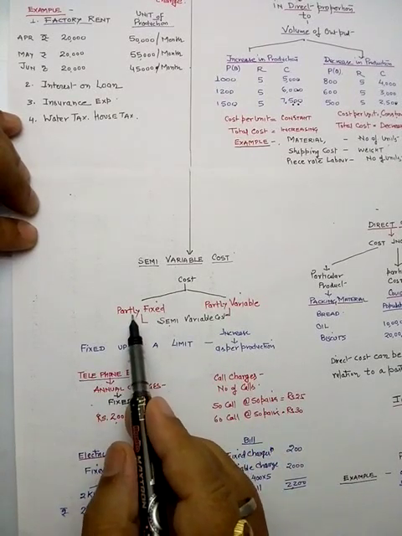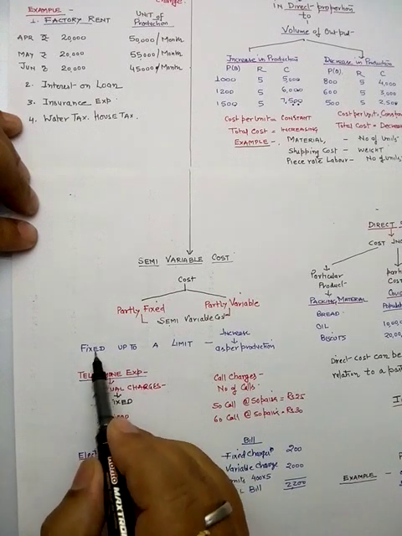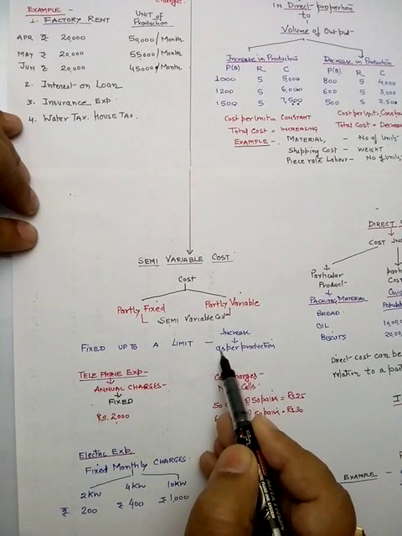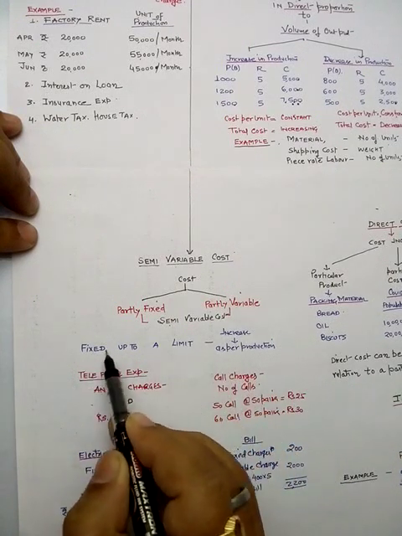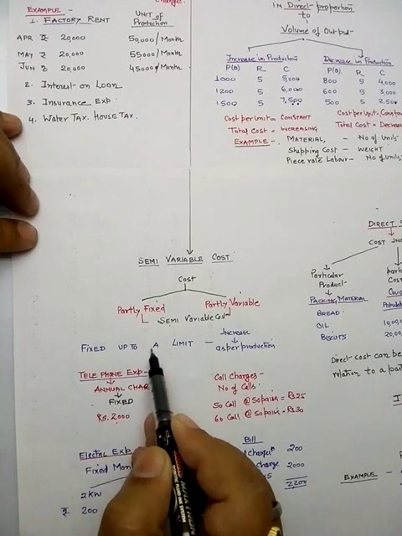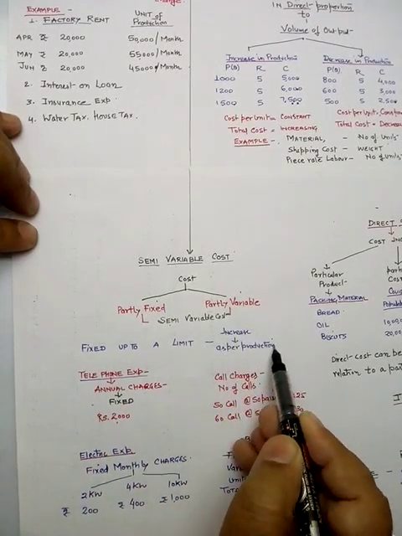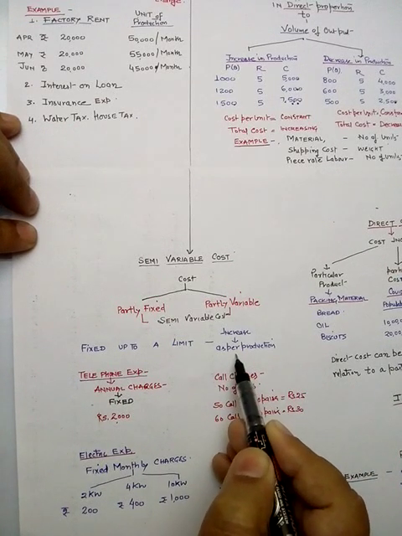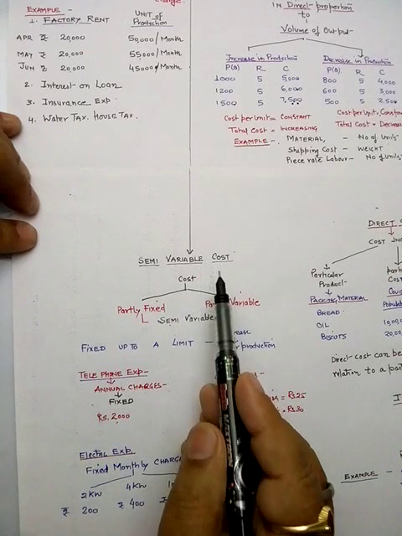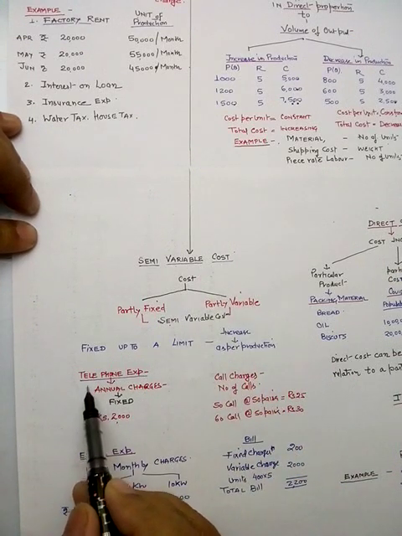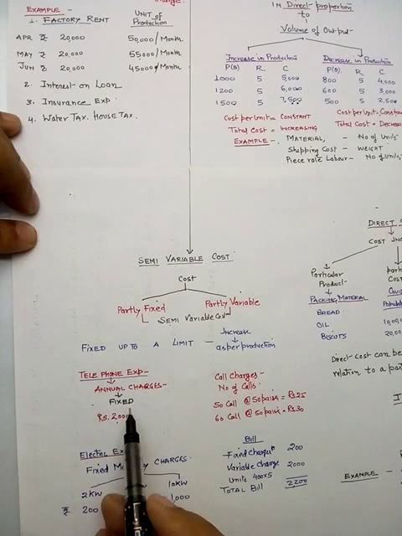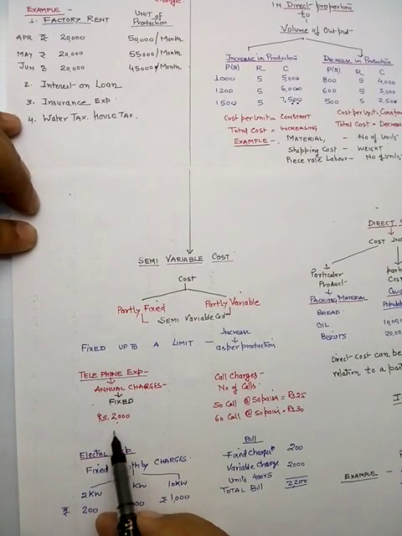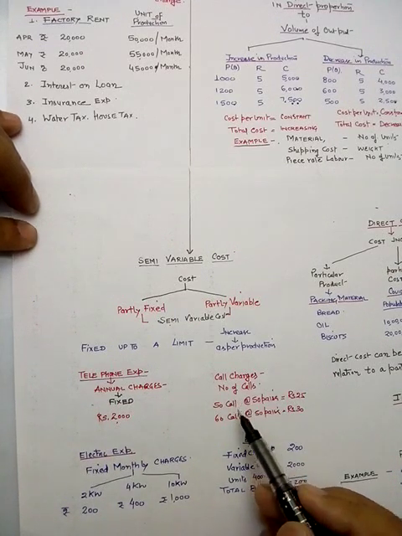Now we are discussing the fixed part of the cost. Fixed up to a limit, then increasing as per production. So up to a certain limit the cost is fixed, then it is increased as per production or as per consumption. So I am taking an example of semi variable cost. The most common example is the telephone expenses. Annual charges or monthly charges are fixed, and our calls